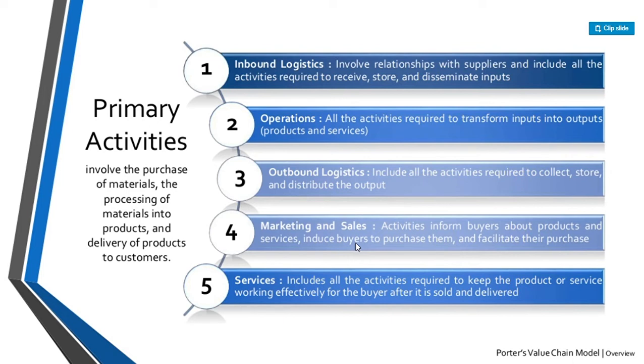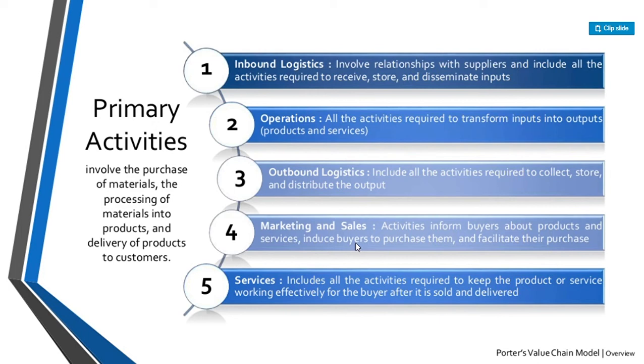The fourth point is marketing and sales. These are processes used to persuade clients to purchase from you instead of your competitor. The benefits you offer and how well you communicate them are sources of value here. The fifth point is service.